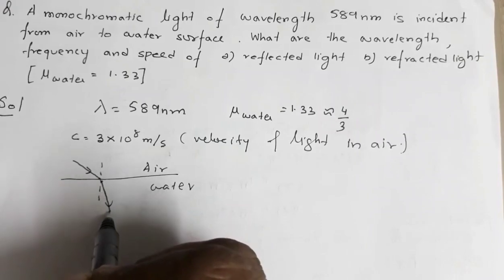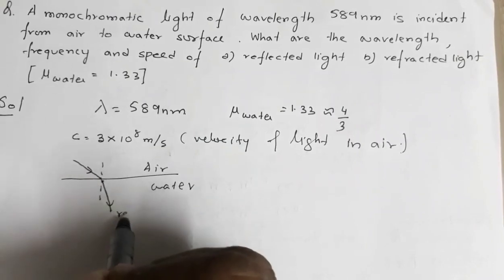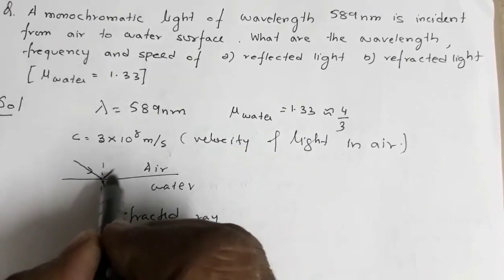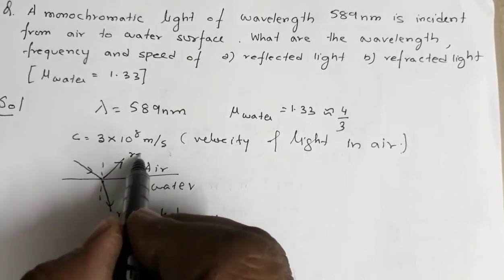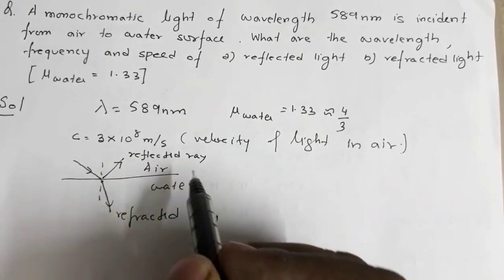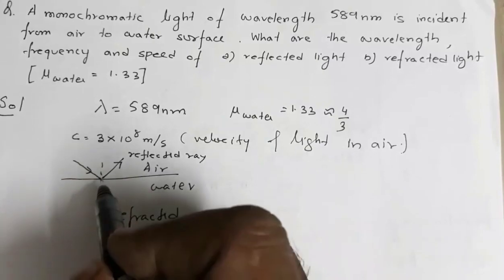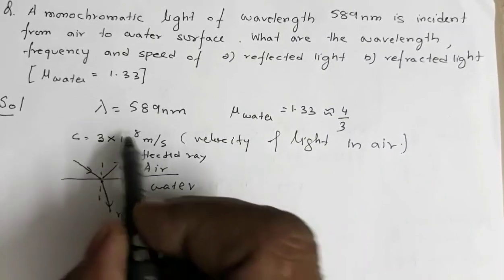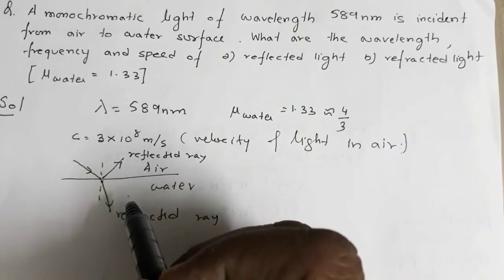So a part of it is refracted, this is the refracted ray, and this is the reflected ray. So the incident ray and reflected ray both are in air, and in air the velocity is 3 into 10 power 8 meter per second.